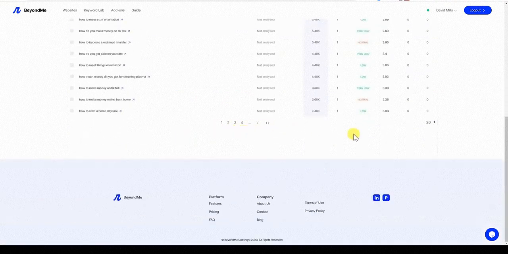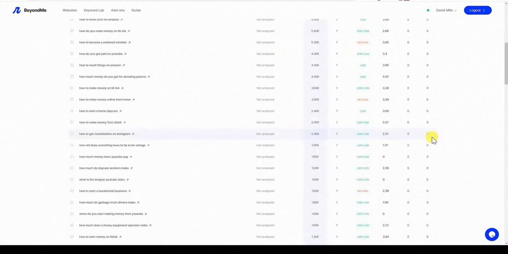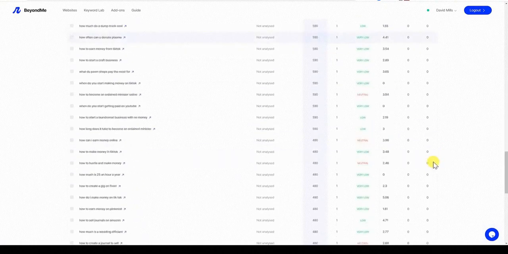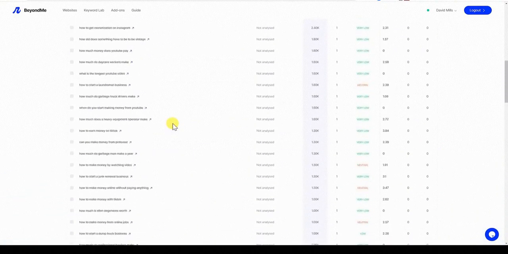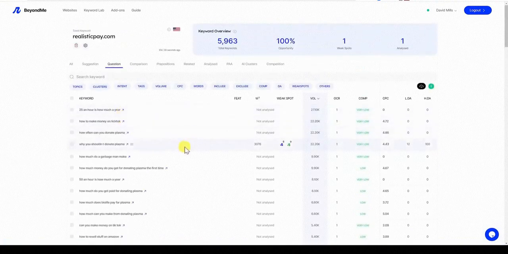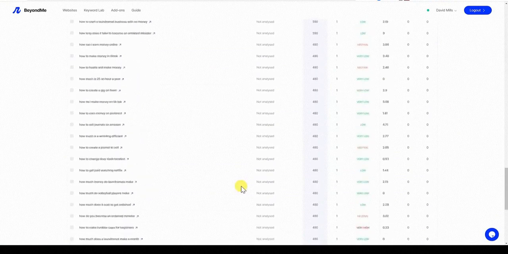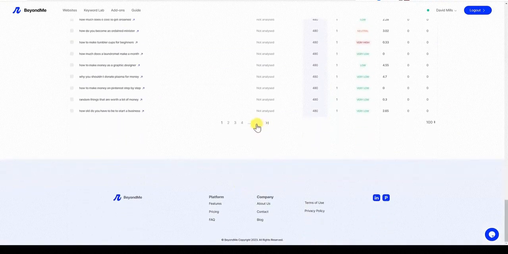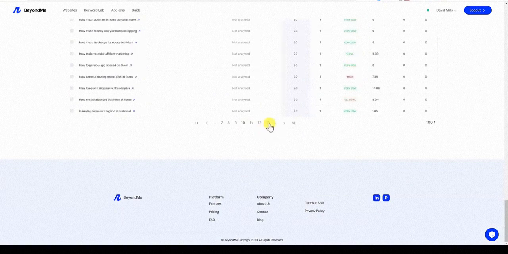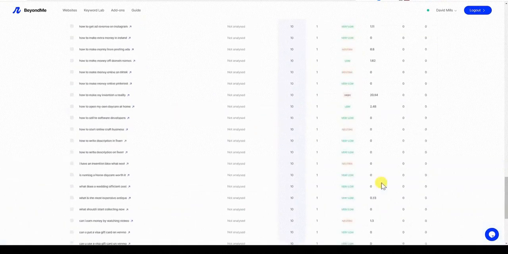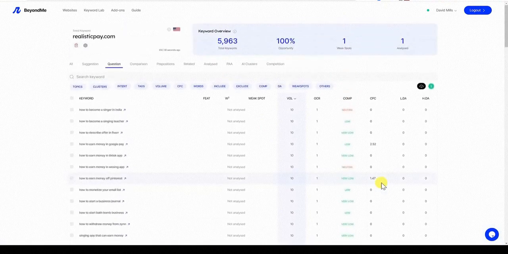And we can also come down here. I like this. We can look at 100 keywords on the page at once. How many pages do we have now? We still have 4 pages, so there's a lot right here. It would be nice if we knew how many keywords we're actually looking at each time we put a filter on. So it looks like we have 4 pages, and then 7 pages, and then 10 pages. So that is a lot of keywords, still thousands, and so we would need to put in more filters.